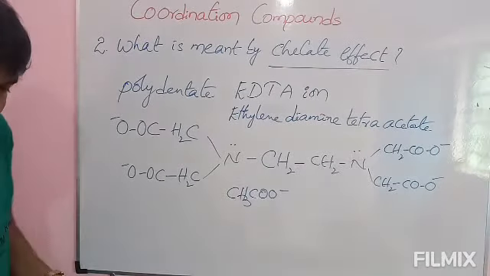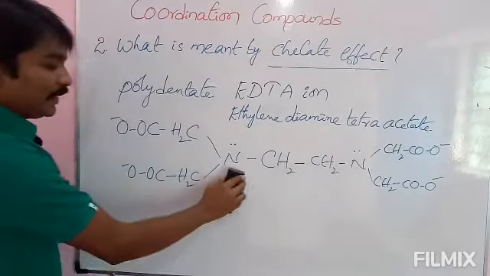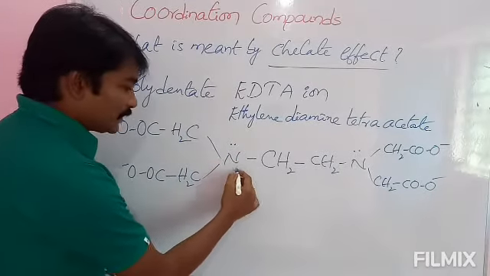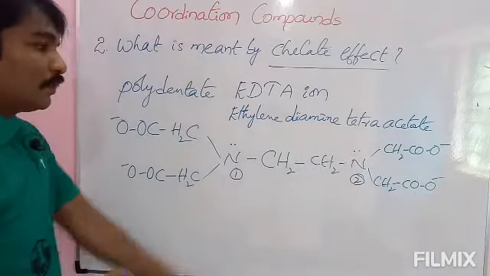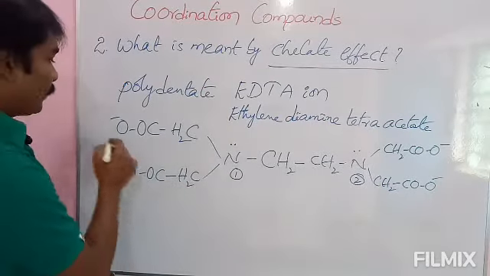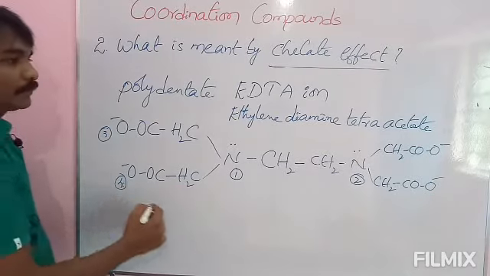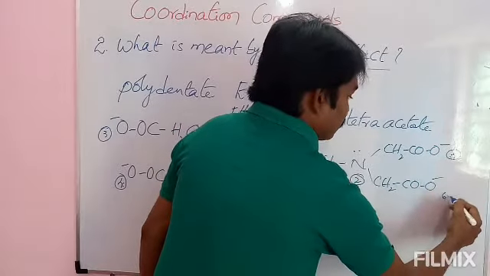See here, now check how many sites are there. This nitrogen with a lone pair acts as one site, another nitrogen with a lone pair acts as one site, 2, and here 3, 4, and here it is 5, it is 6.